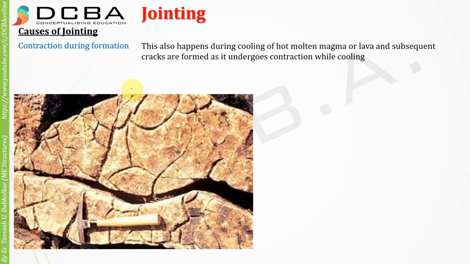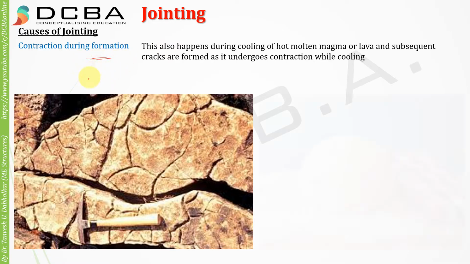We can also say this for the igneous rocks, and I've already explained this, that while igneous rocks are cooling, there is a contraction that happens in the body of that rock, and because of that the tensile stresses are set up and the joints are formed. So this was contraction during formation.